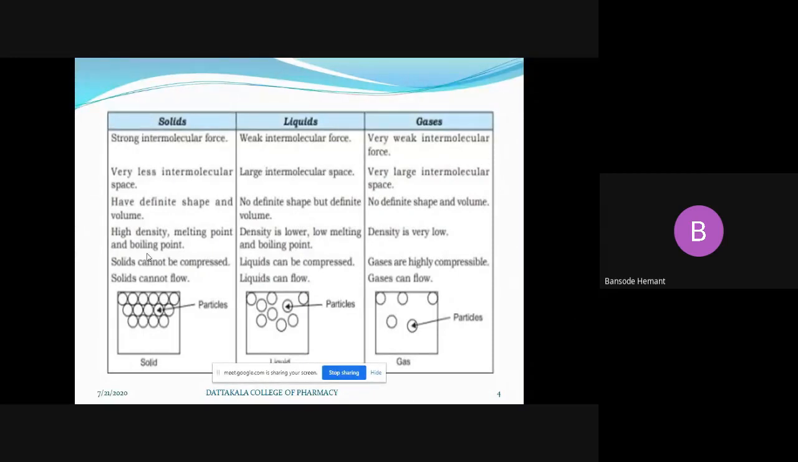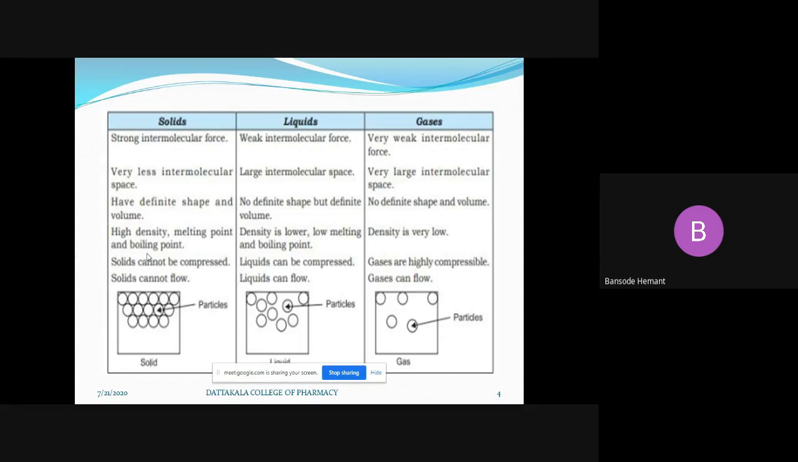Again, in case of gases, there is no intermolecular force of attraction. Gases again show the flow property, a high flow property. Okay, these are the different properties of the different states of matter, that is solid, liquid, and gases.